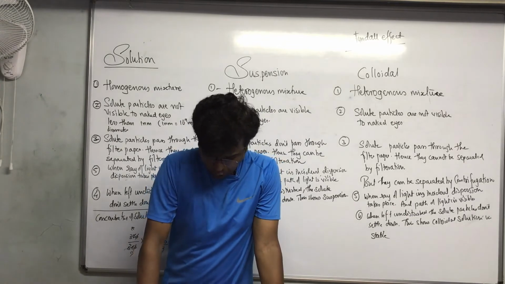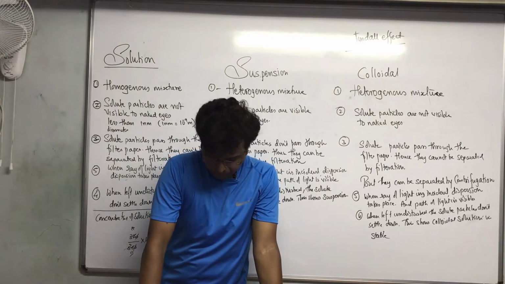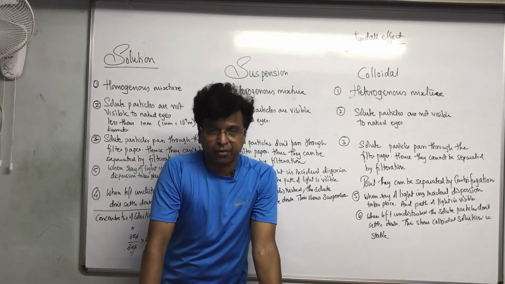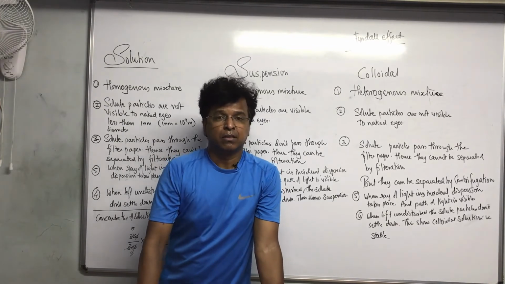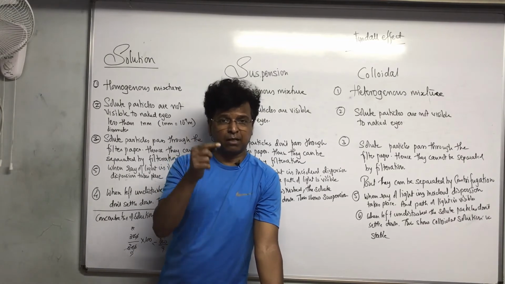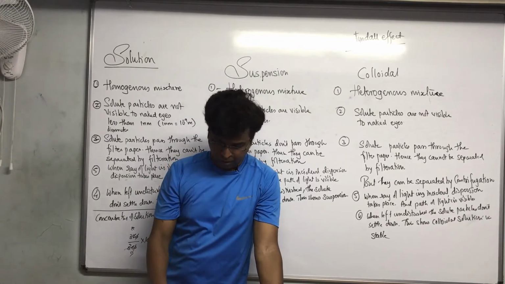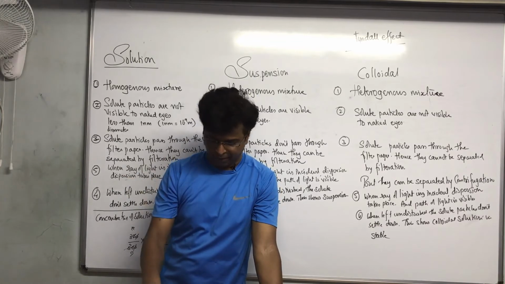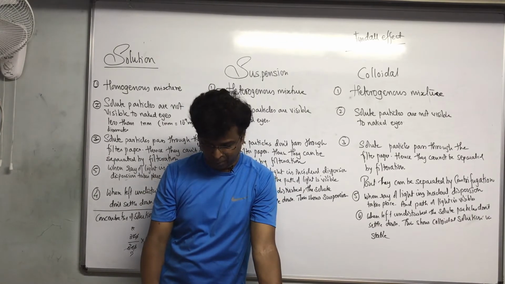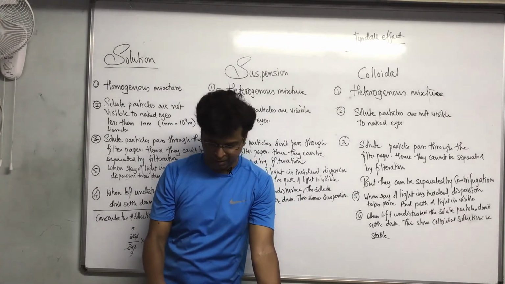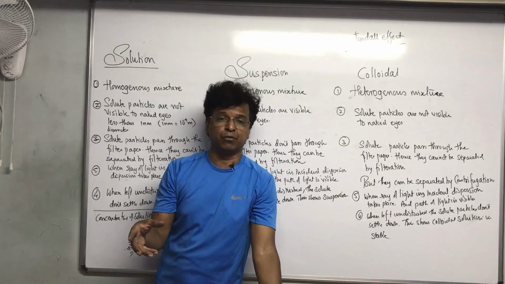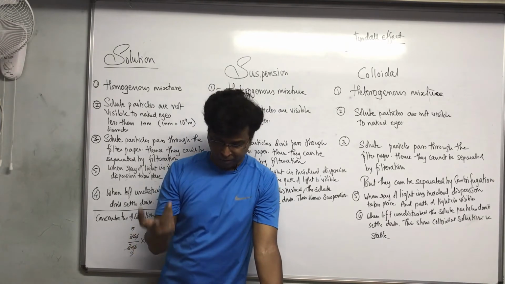Here they have given one more question. To make a saturated solution, 36 gram of sodium chloride is dissolved in 100 gram of water at 293 Kelvin. Find its concentration at this temperature. Because concentration of saturated solution. Now what will be that?